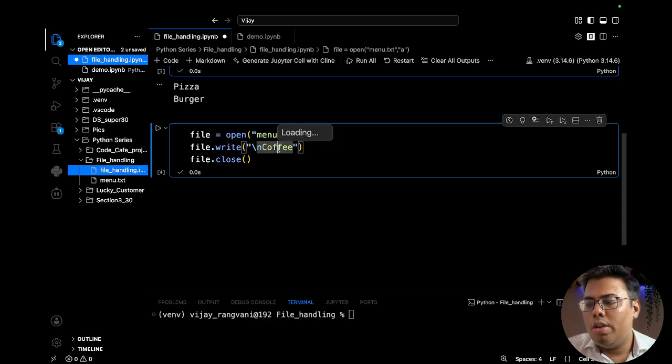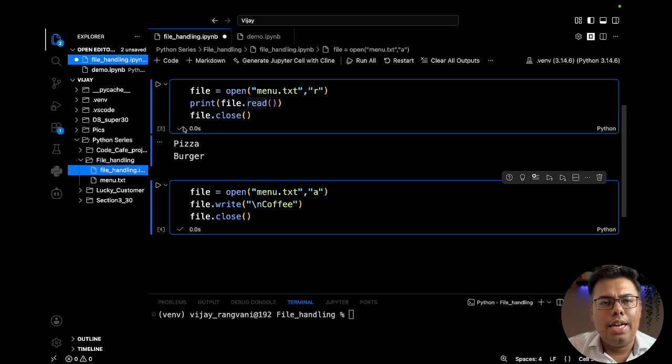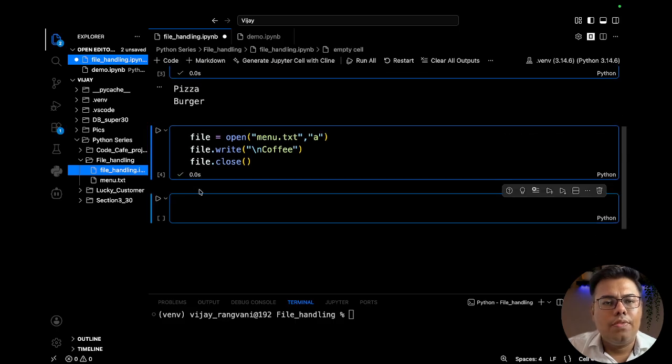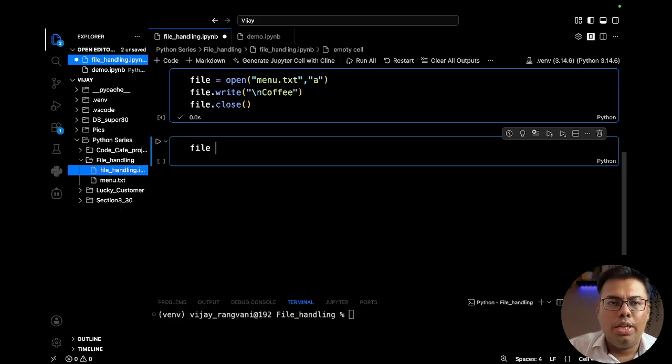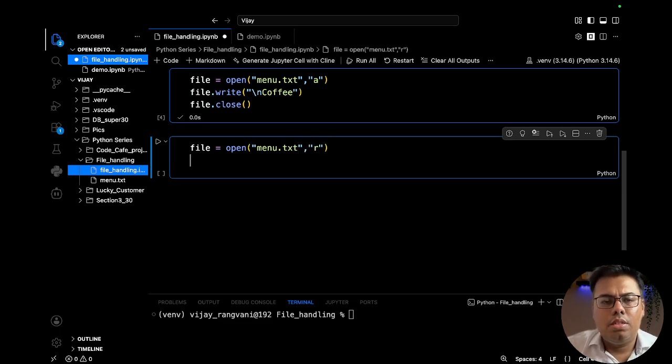Now if we want to read line by line, here we are reading, but it is printing everything at once. So let's say I want to read line by line, what we can do is file equal to open. Basically, line by line means we want to iterate it like we do with a list or a tuple. So can we iterate over the file elements that we are getting? That is our whole idea to check here. And we will be reading it.